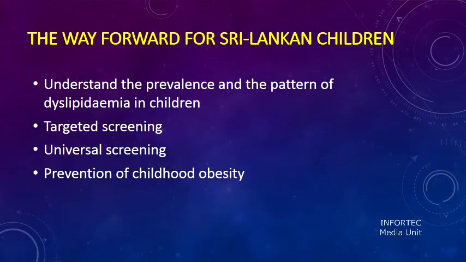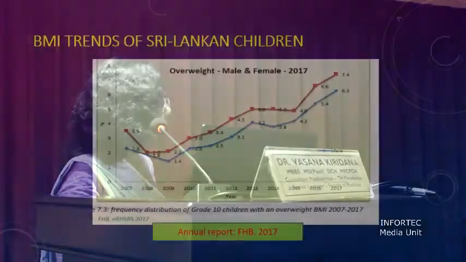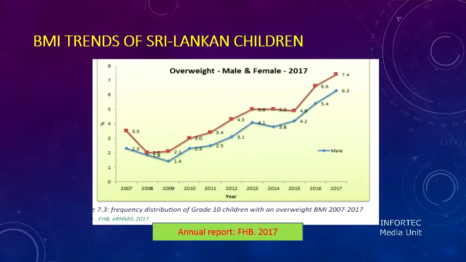The BMI trends of Sri Lankan children are alarmingly going up over the past decade. These are the figures from the Family Health Bureau 2017, looking at children between 10 to 15 years. And we have done some prevalence studies in various districts. Very high overweight prevalence is found in Colombo compared to Kandy. This Kandy school survey was done over the past 2 years.